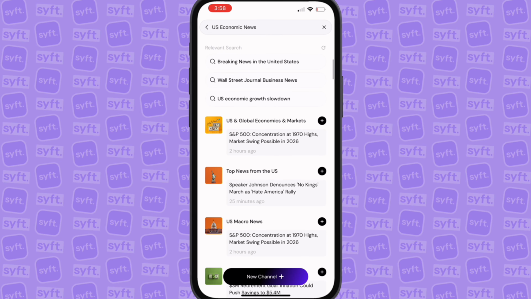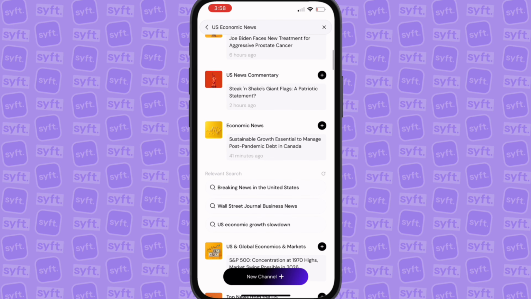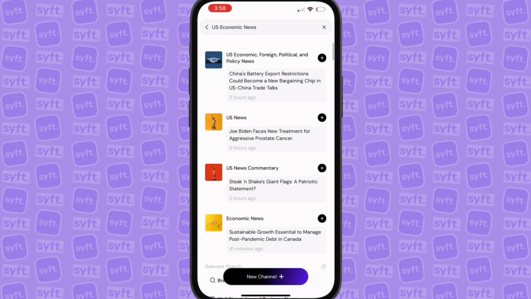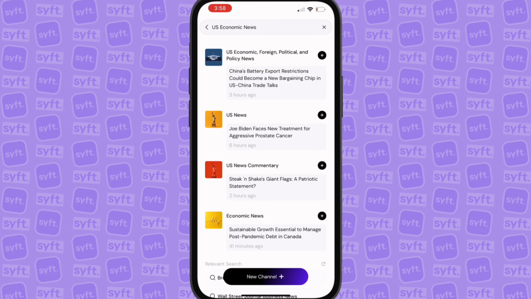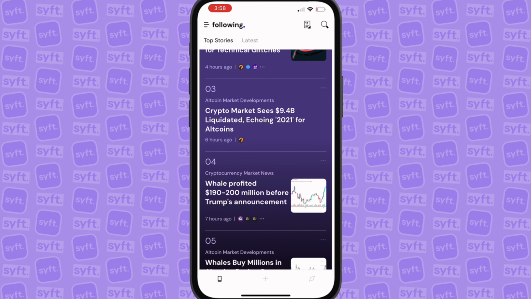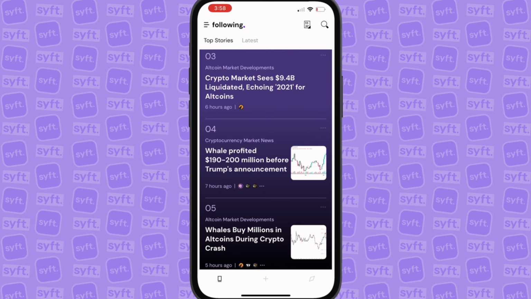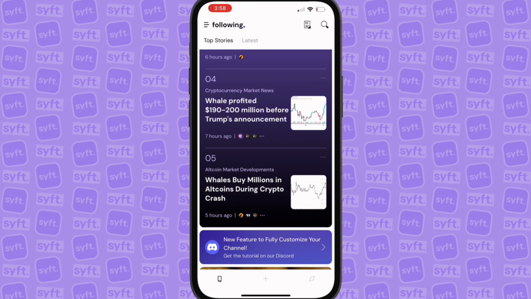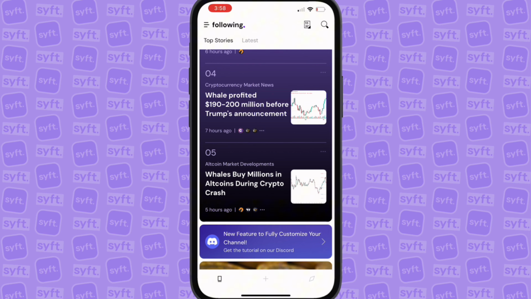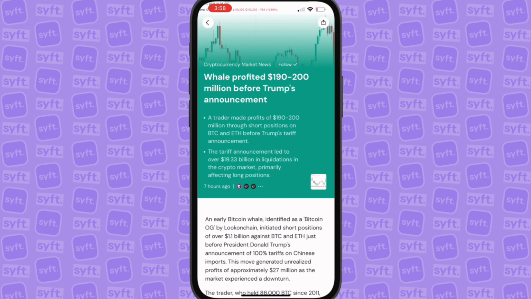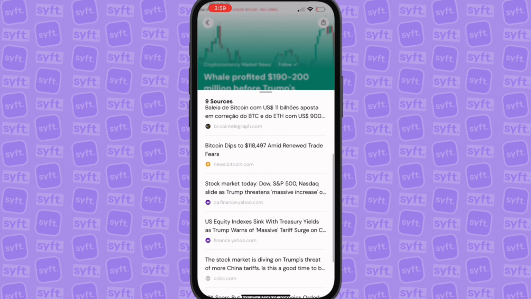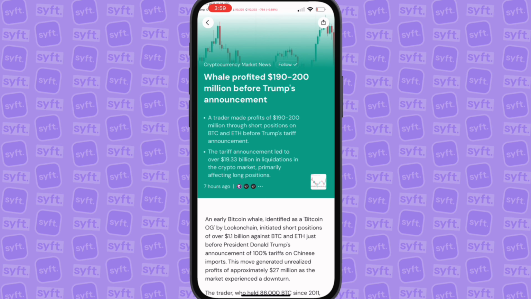In addition to that, like I've already shared, this is going to be free. You can access it across the world. There's no algorithm, there's no feed, so you stay in control of what you actually get shown. You can explore features, top story features, and latest features, and I really love their daily digest. So again, if we come over here, let's see this one right here, whale profited 190 to 200 million before Trump's announcement. If we click on this, we can actually see that this took 9 sources into consideration in order to actually create this right here.